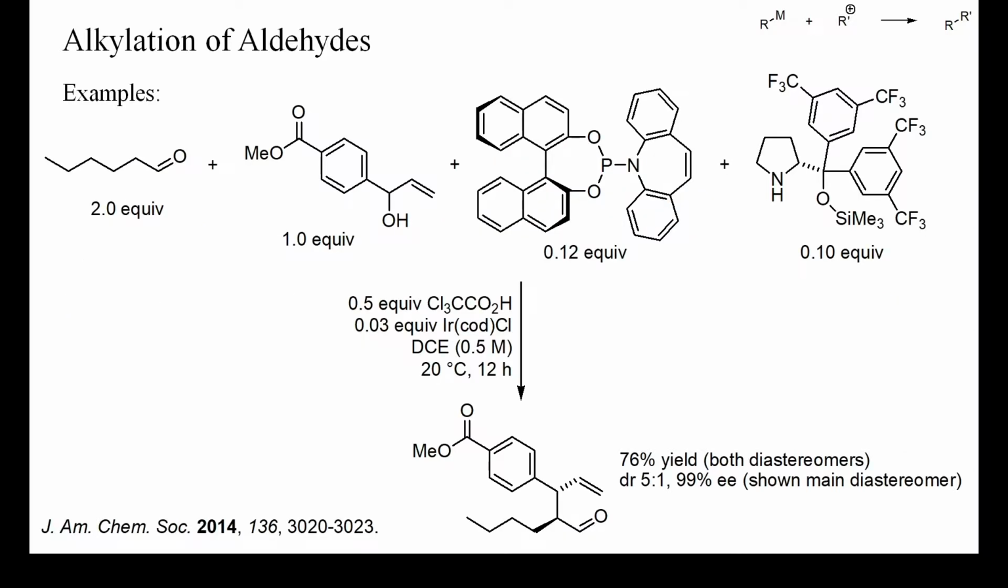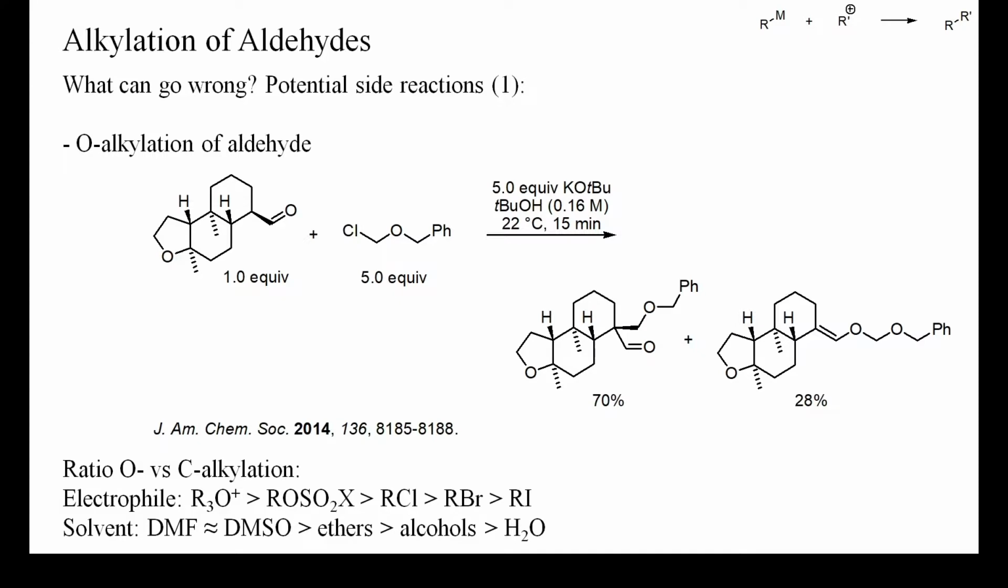This is a further example of alkylation with an allylic alcohol. In the presence of an iridium complex and chiral ligands, the allylation proceeded with high enantioselectivity. Aldehydes readily enolize, however, and are therefore configurationally labile and should be quickly converted into a more stable product to prevent racemization. So, what can go wrong?